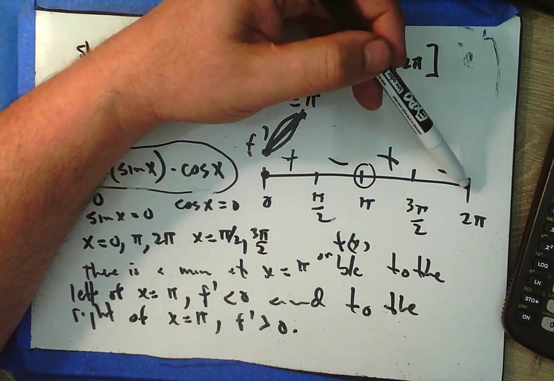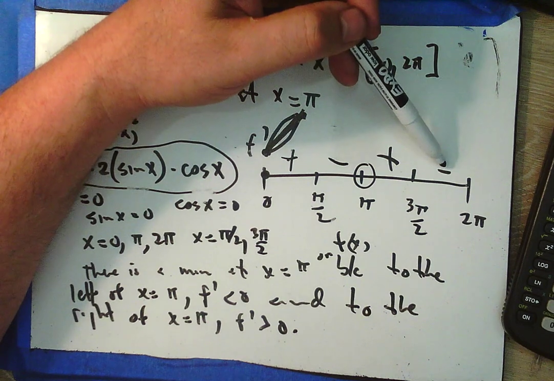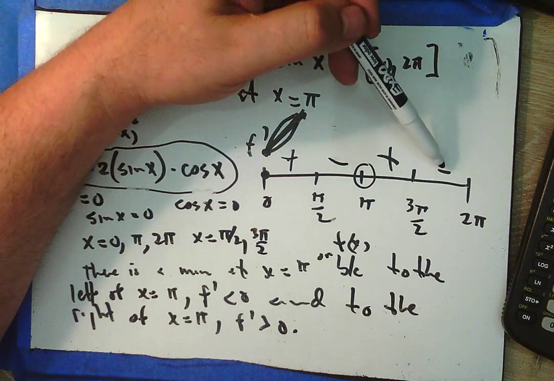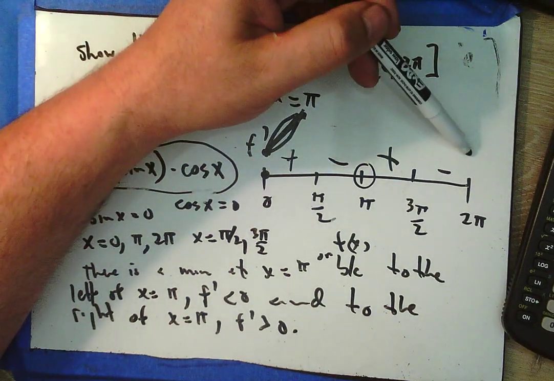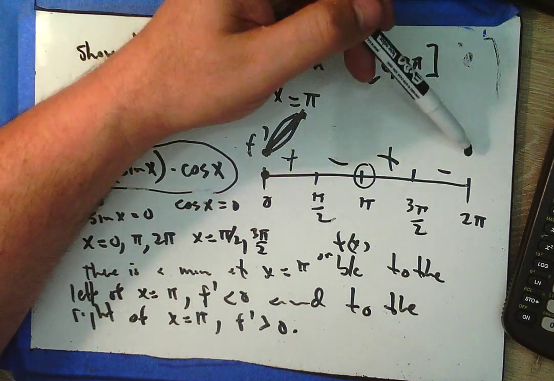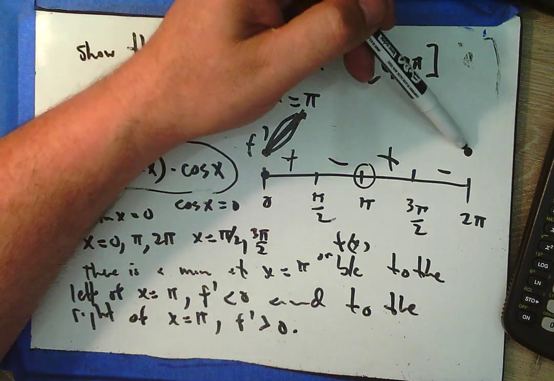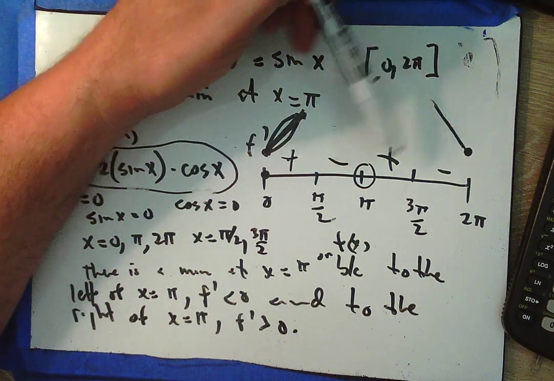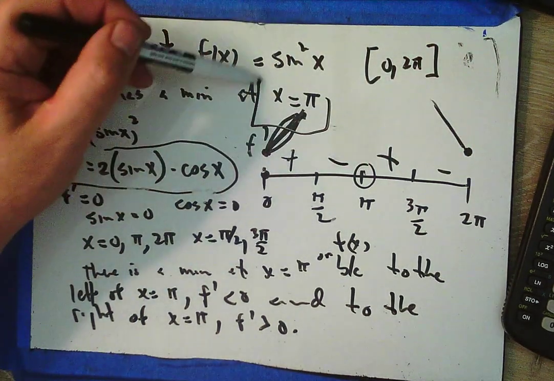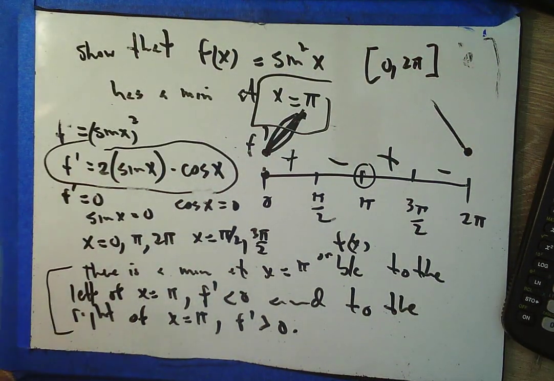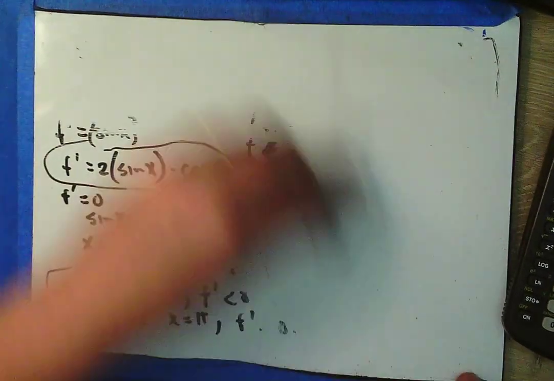Okay, what about over here? Well, over here I see f prime is negative, which means f is decreasing. And since f is decreasing to that point at 2 pi, I know that f is going to have a minimum over here at 2 pi. So there are minimums at 0, pi, and 2 pi, but they only asked us about the one at pi, so that's the only one I need to talk about here. Okay. What about this one? Let's do one last problem.